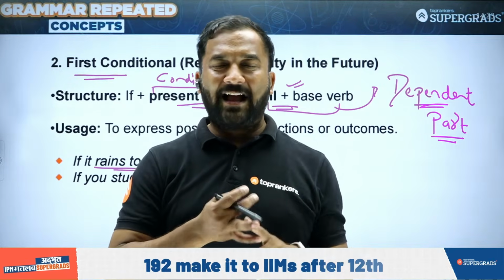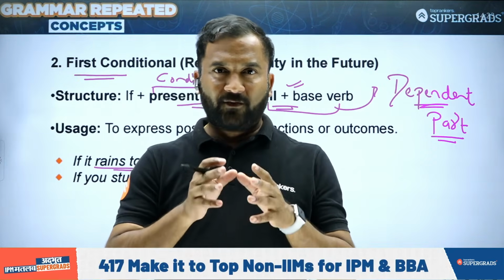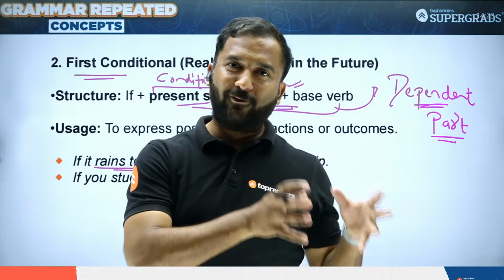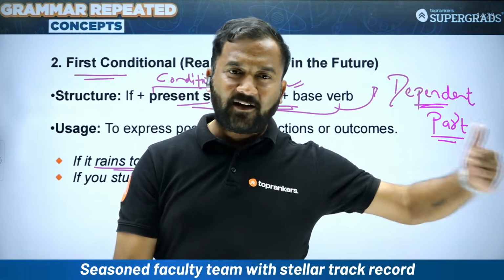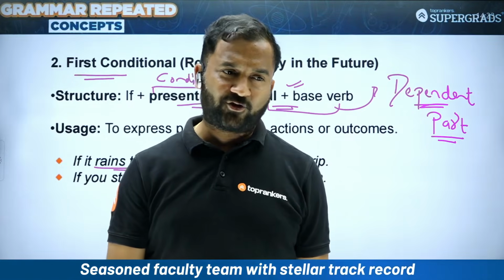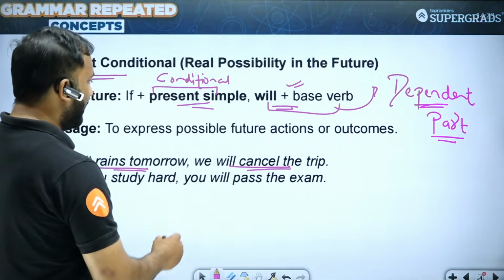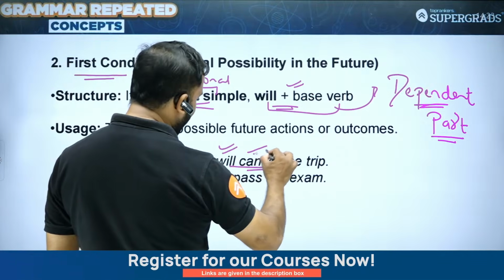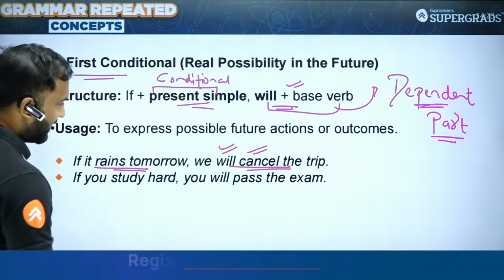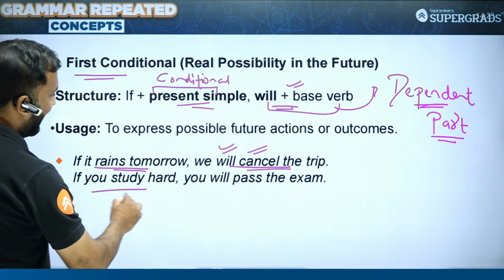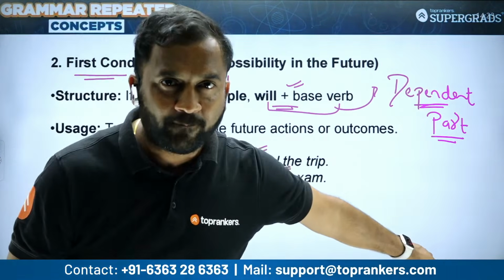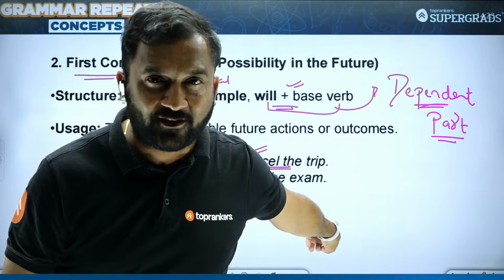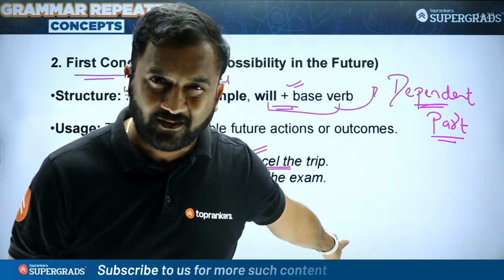That means the action that takes place first, the condition that needs to be fulfilled first, will have only simple present tense, and the dependent part is written in future tense. The dependent part is always written in future tense. If you study hard, you will pass. So the action of a person passing in the examination is dependent on the fact whether he studies hard or not. These are two examples.